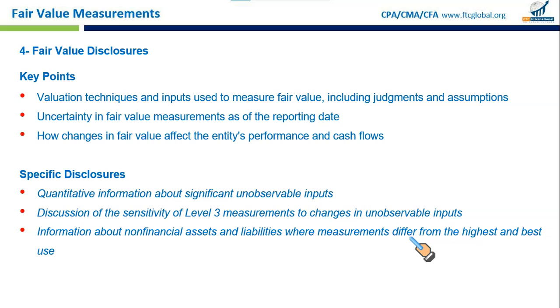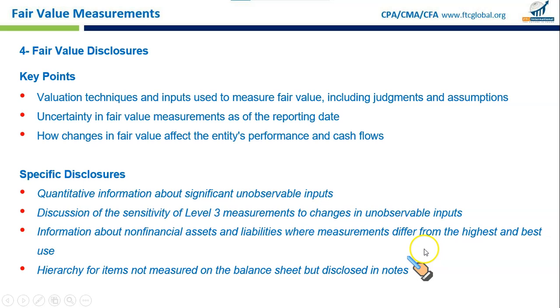For example, a company owns a piece of land, which is clearly a non-financial asset, that could be used for commercial development, but that piece of land is currently being used for farming. Then you need to disclose this, because the fair value might be lower than it could be if used differently, because right now we are disclosing the property as farming land.